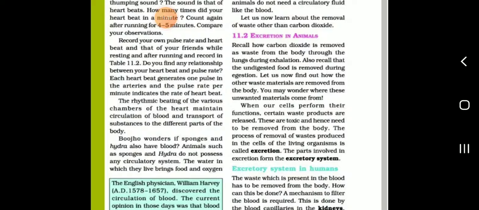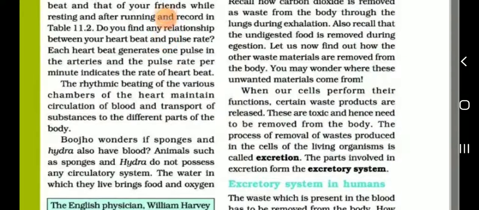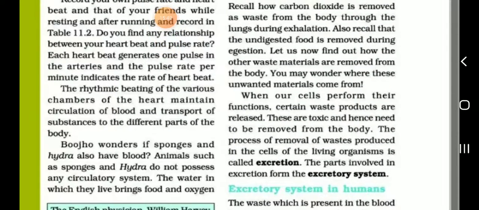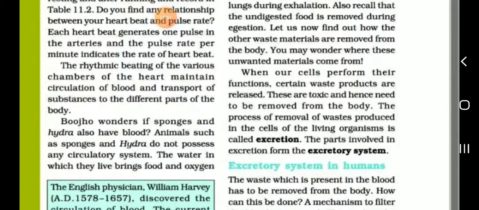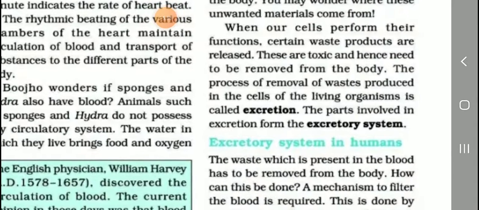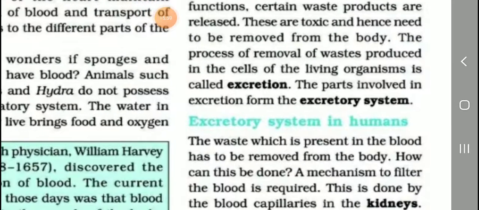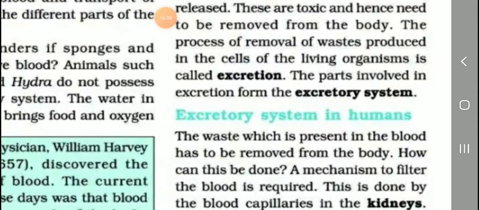Now find out how the other waste materials are removed from the body. You may wonder where the unwanted material comes from. When our cells perform their functions, certain waste products are released. These are toxic and hence need to be removed from the body. The process of removal of waste produced in the cells of living organisms is called excretion.